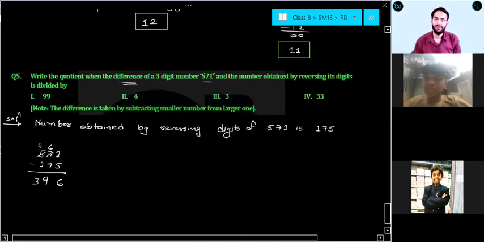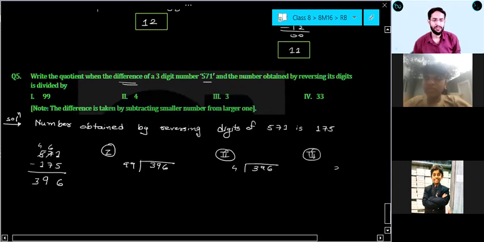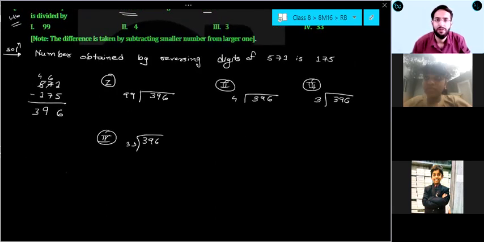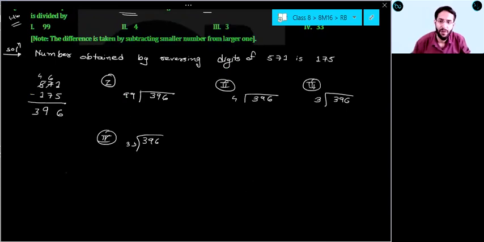396, or not? Everyone. Now, in the first question, you have to divide 396 by 99. In the second question, divide 396 by 4. In the third question, divide 396 by 3. And in the fourth question, divide 396 by 33. Tell me, can you do this from your home easily? Can I give you this question as homework? Please give me some response, everyone. Okay, easy. So quickly do this, till this point, so that I can show you the next part.